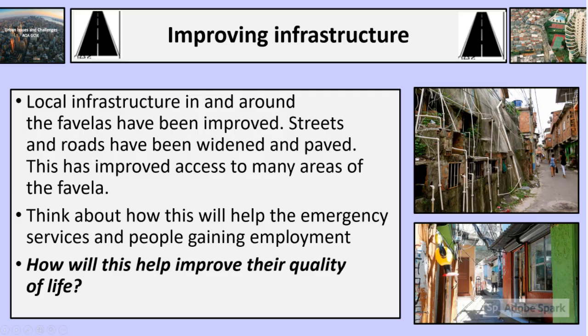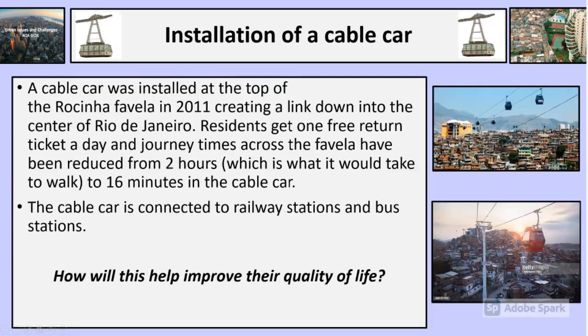The third one is improving infrastructure. Local infrastructure in and around the favela has been improved. So for example, streets and roads have been widened and paved. This has improved access to many main areas of the favela. Think about how this will help people in an emergency if emergency services need to get to them, and for people to gain employment. Okay, how does this relate to their quality of life? Look at the pictures, look at what the infrastructure was like before and after. In the fourth box, we now want to talk about installation of a cable car.